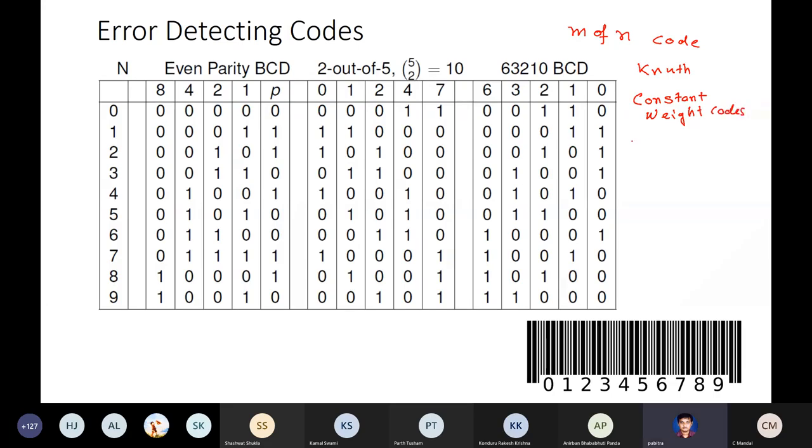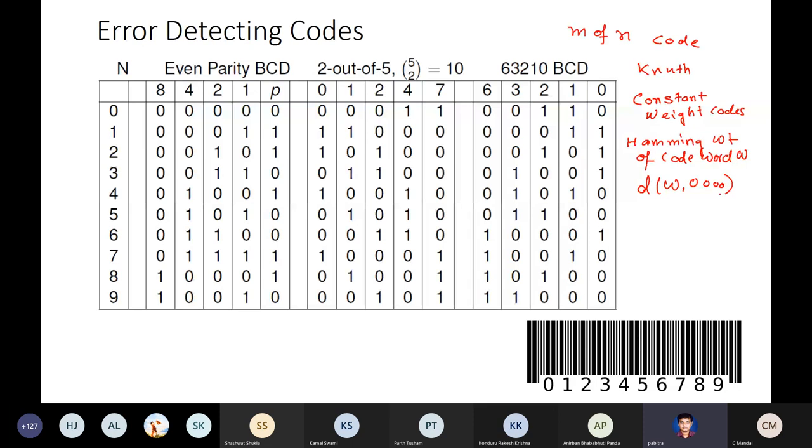The idea is that the Hamming weight of a code word W is nothing but the Hamming distance between W and an all zero code word of the same length as W, which basically means the number of ones in W. In a 2 out of 5 code, all the code words have the same Hamming weight.